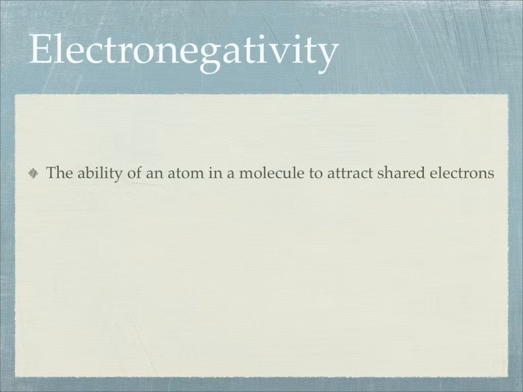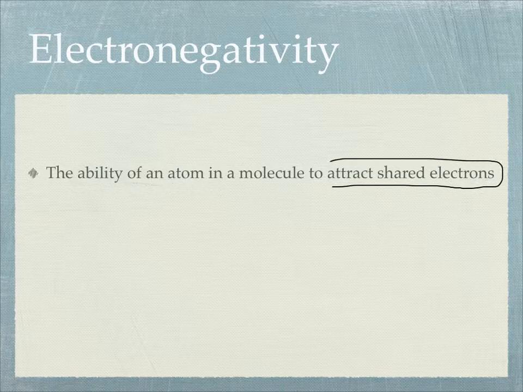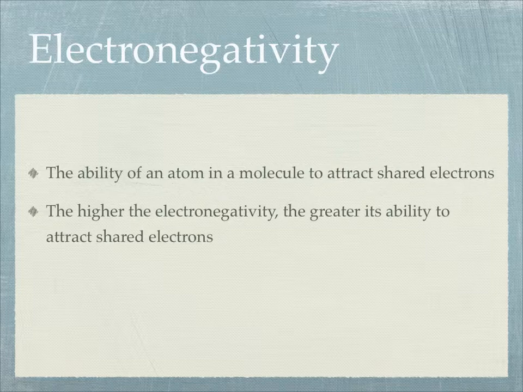Well, first of all, electronegativity is the ability of an atom to attract. It's how attracted it is to other electrons out there, how much it wants to take an electron from another atom. The higher the electronegativity, the greater its ability to attract electrons. And when they say shared electrons, they mean when you're forming a compound, it's how much more likely it's going to be to take that electron from the other atom.